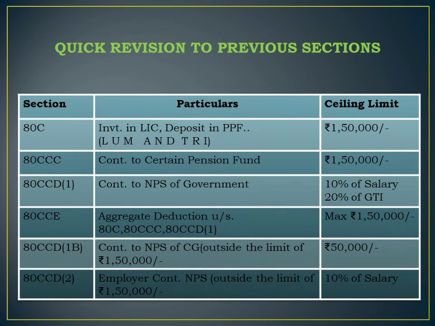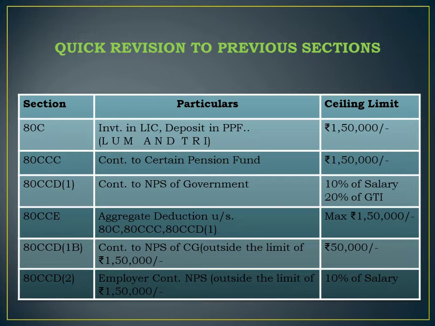First is 80C. 80C was an investment based deduction. I created a shortcut, LUMP and TRY, which includes all your investments. Maximum deduction allowed was rupees 1,50,000. 80CCC is contribution to a certain approved pension fund, with a maximum deduction of 1,50,000. 80CCD(1) is contribution to the notified pension scheme of government.